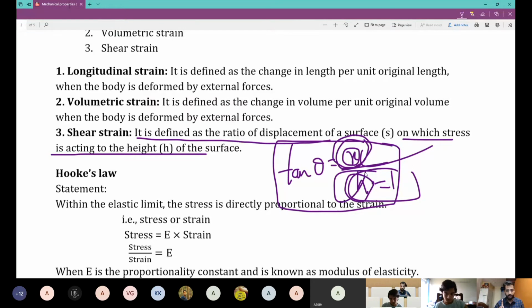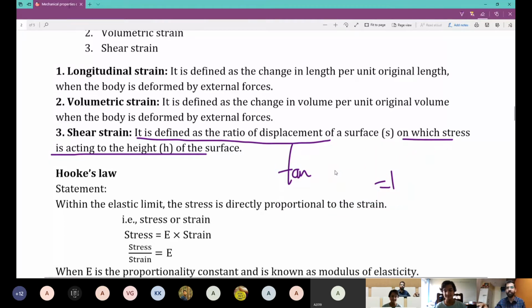Don't ever write delta A by A. If you write delta A by A, I'll come to your house and squeeze your ear. This has been done by multiple kids and I've squeezed their ears. No, I'm joking. Anyway, you'll not write delta A by A. You'll write tan theta equals x by h.